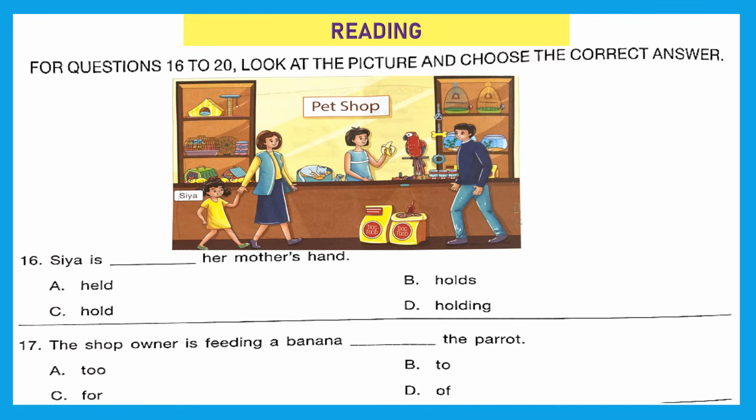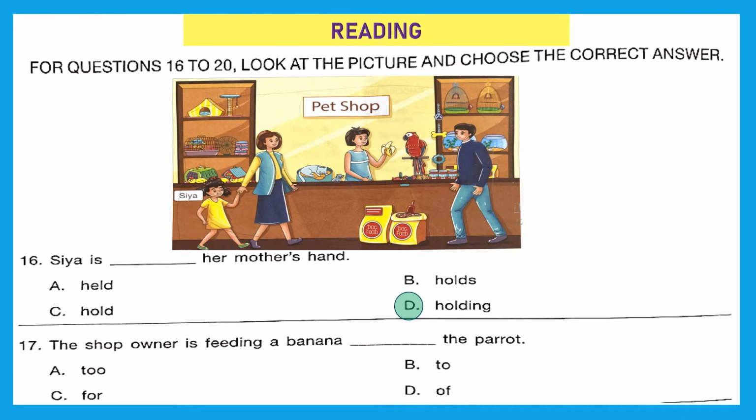Question 16. Sia is dash her mother's hand. Can you spot Sia in the yellow dress? Yeah. So what is she doing with her mother's hand? She is holding, because we have used is, that means we are going to talk about the present continuous tense, and we use ing with verb in present continuous tense. Sia is holding her mother's hand. Option D is the right answer.